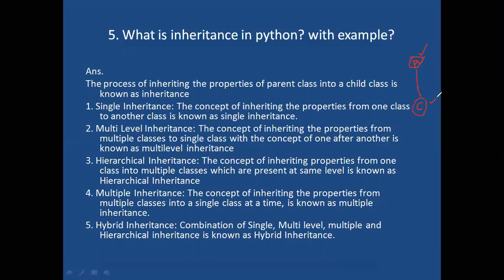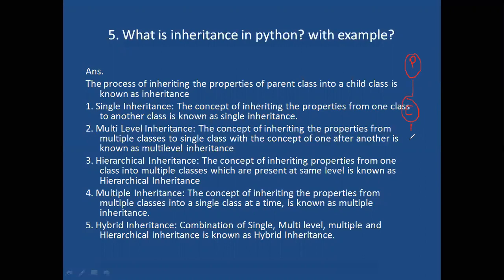Multi-level inheritance means what? The concept of inheriting properties from multiple classes to a single class with the concept of one after another is known as multi-level inheritance. Like this, parent class, child class.